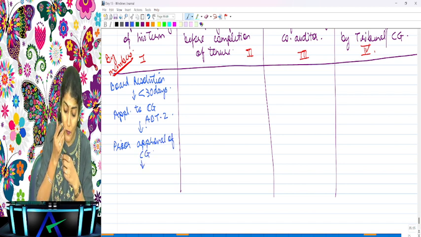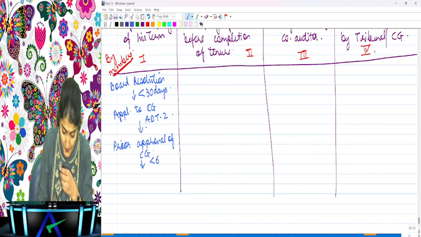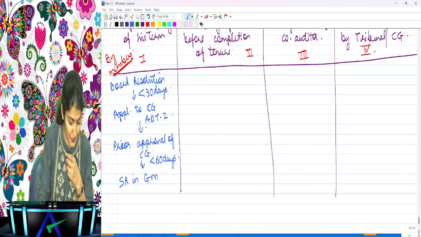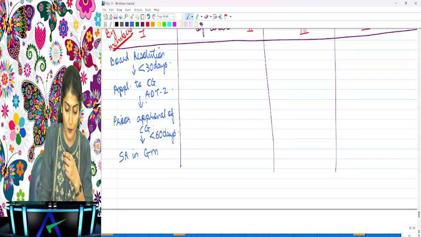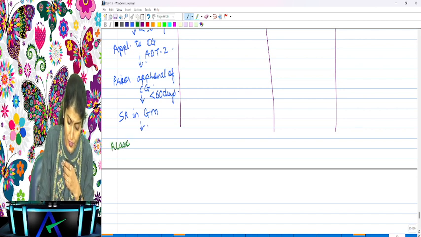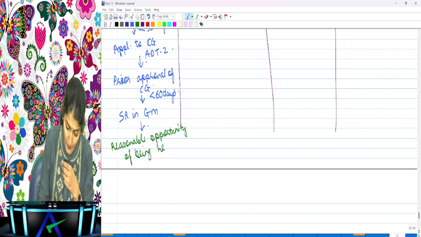And once the approval of the central government has been received, then it says within 60 days, a special resolution is to be passed in the general meeting for the removal of the auditor before the expiry of his term. And obviously, before the auditor is being removed, will a reasonable opportunity of being heard be given to the retiring or the auditor being removed? Yes, a reasonable opportunity of being heard will be given to the auditor before being removed.